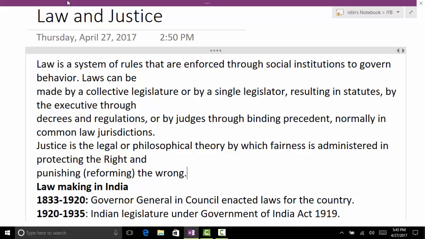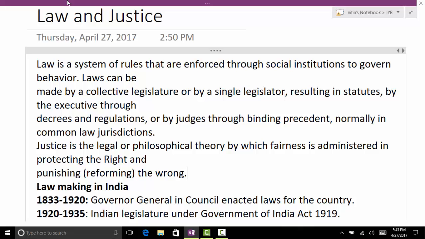Then secondly, 2/3 of the members present and voting and an absolute majority, a majority of the membership. That is used in the removal of Supreme Court and High Court judges, Article 378, CAG as well.